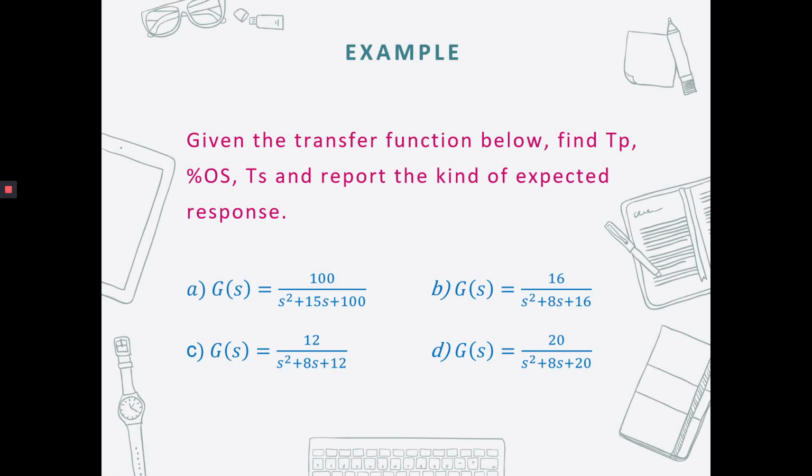So based on this example, you can determine the peak time, percent of overshoot, settling time. From the denominator and numerator, you need to determine first the natural frequency, and second, use this value to determine zeta. The next one, you can determine all of these parameters: peak time, percent of overshoot, and also settling time.